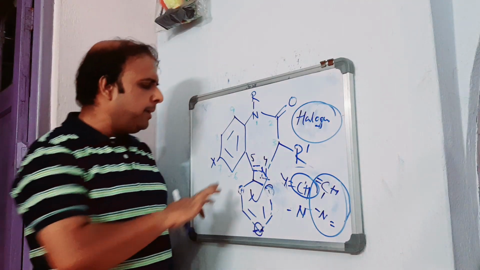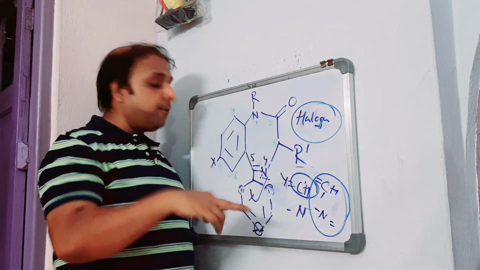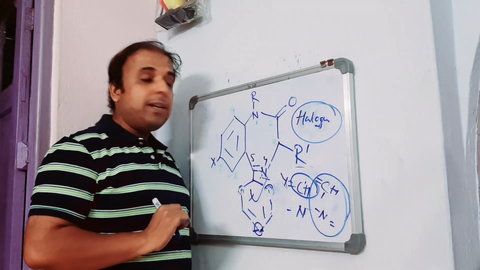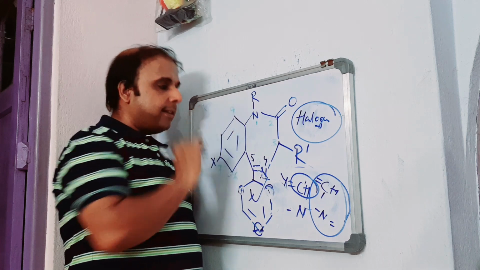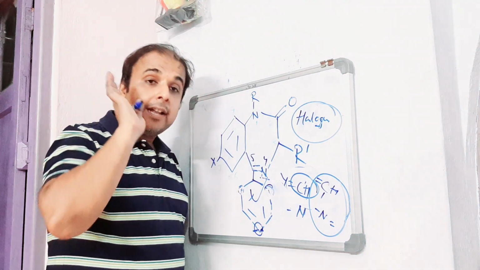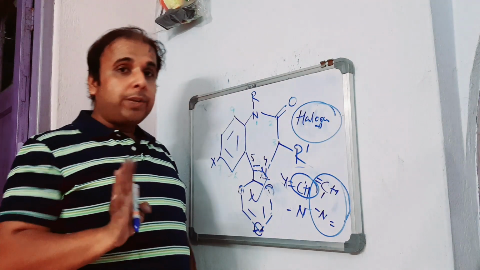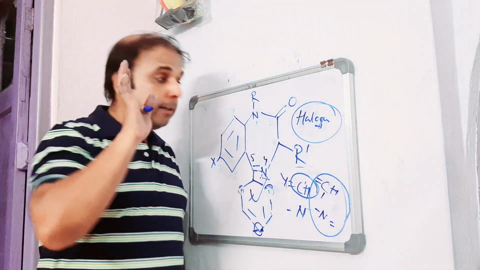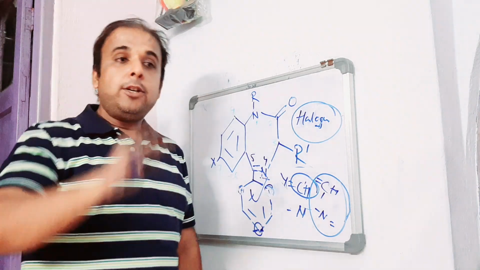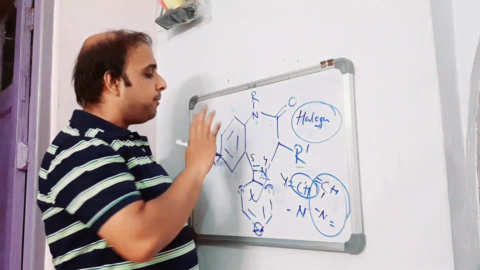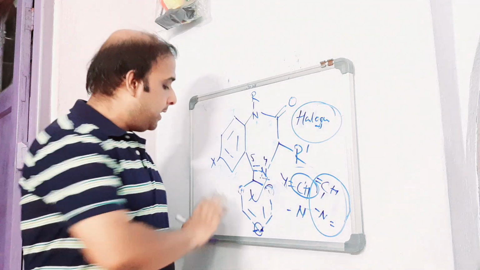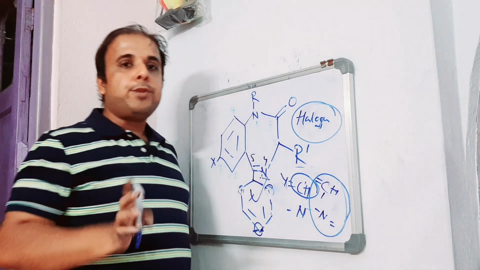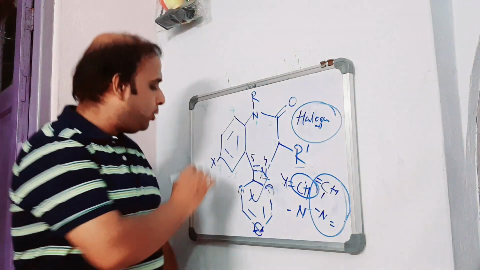Now coming to positions 6, 8 and 9. Let us just finish it off, then we'll move to 7. Why? Because for 6, 8 and 9, they told that these are the three areas which should be kept unsubstituted. That means these are the areas where you are not supposed to put any kind of substituent for the proper CNS depressant action to grow. So for the development of proper CNS depressive effect, 6, 8 and 9 of this benzodiazepine should remain unsubstituted. Followed?